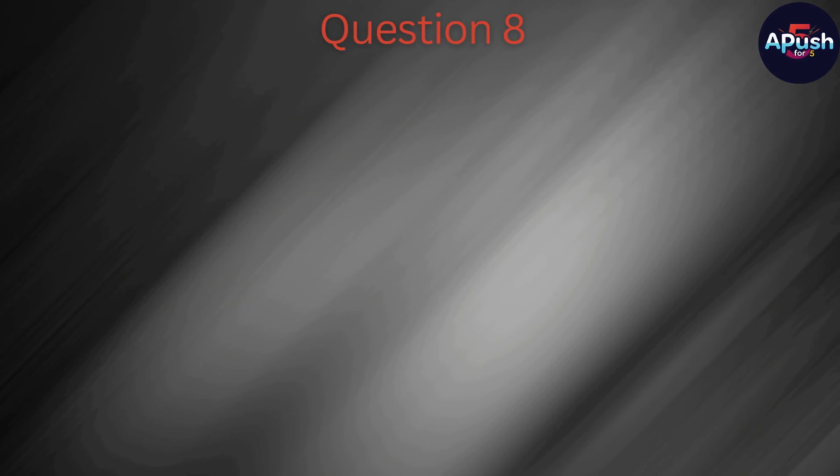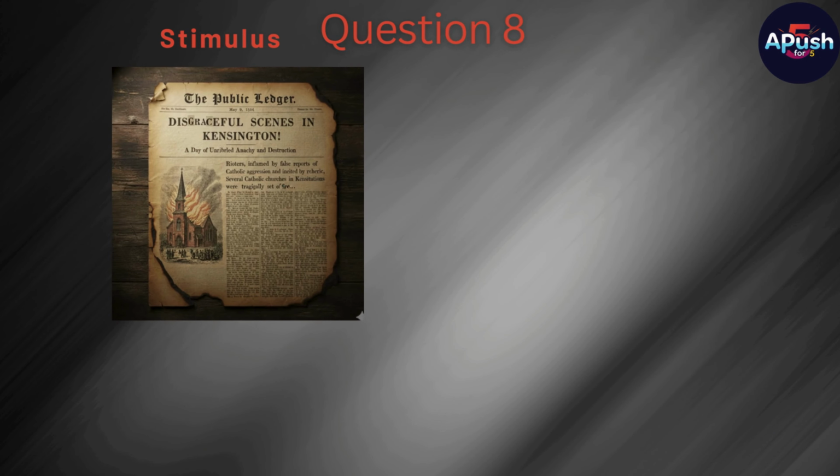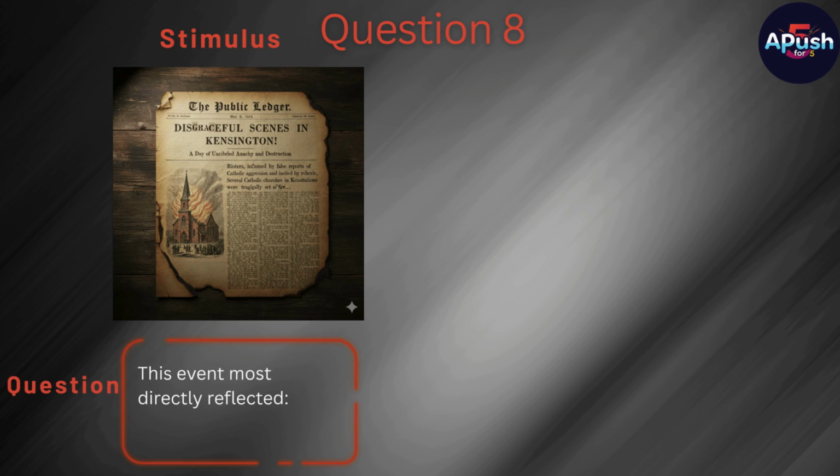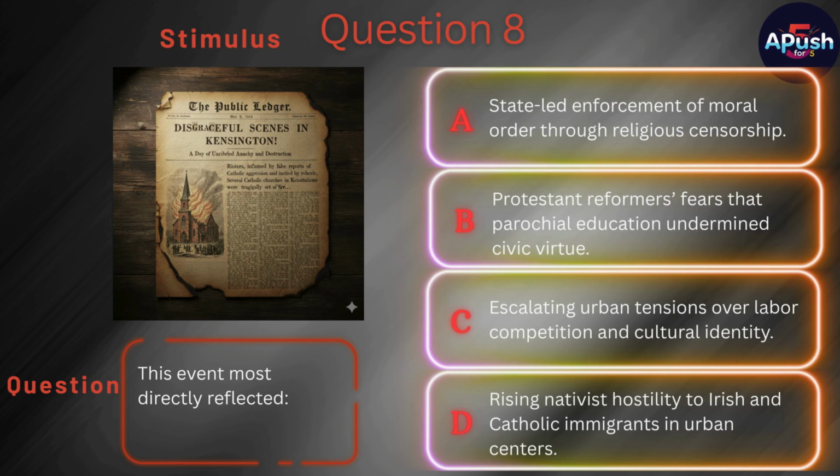Question 8. Stimulus excerpt from a Philadelphia newspaper, 1844. Rioters inflamed by false reports of Catholic aggression set fire to churches in Kensington. Question. This event most directly reflected A. State-led enforcement of moral order through religious censorship. B. Protestant reformers' fears that parochial education undermined civic virtue.